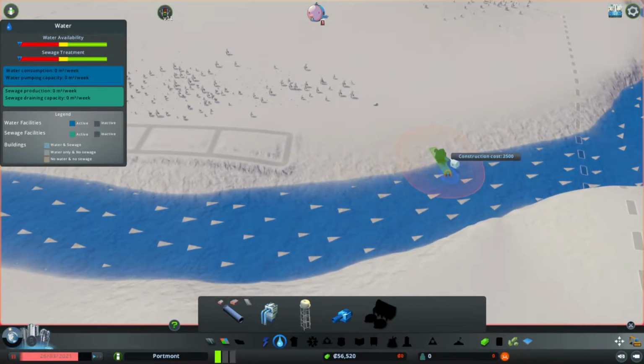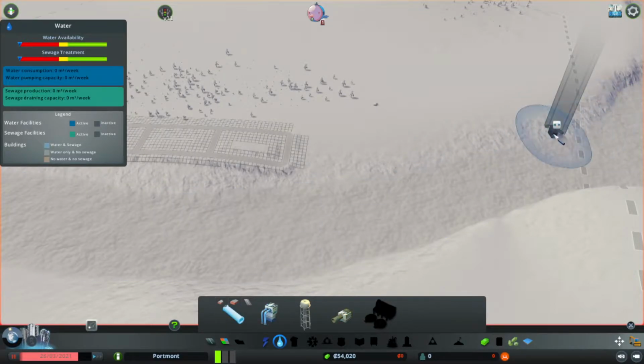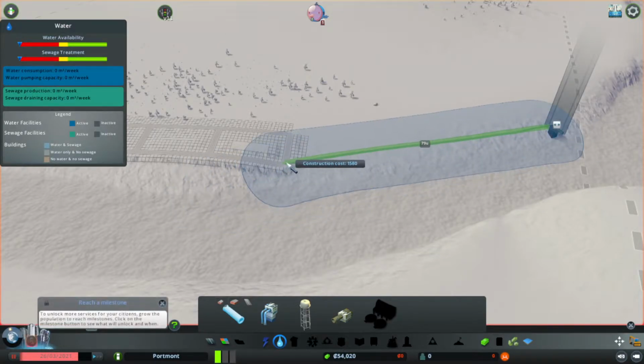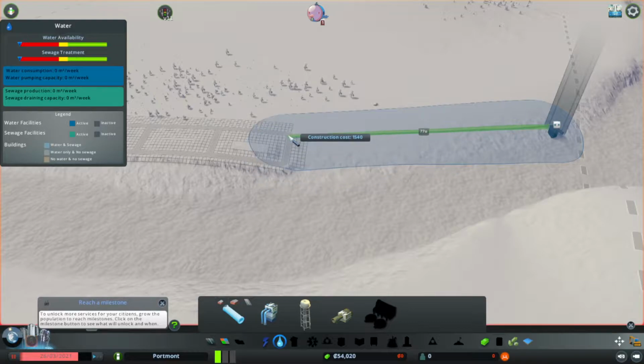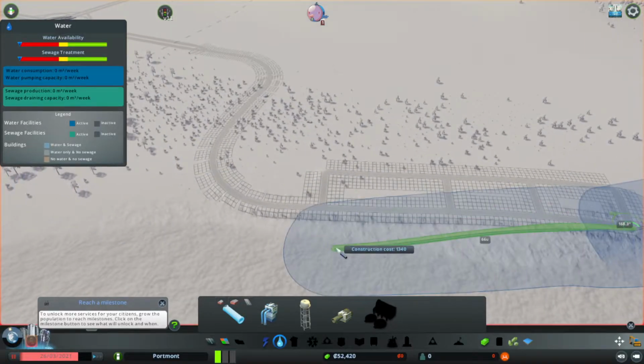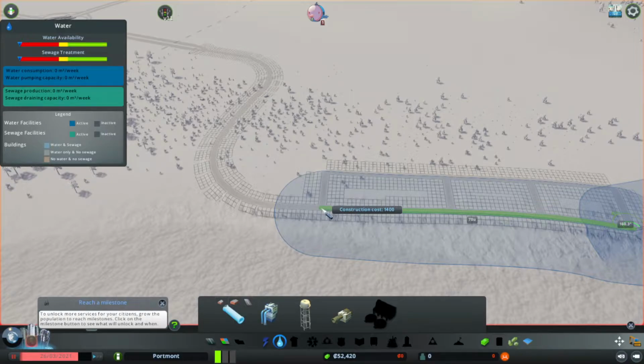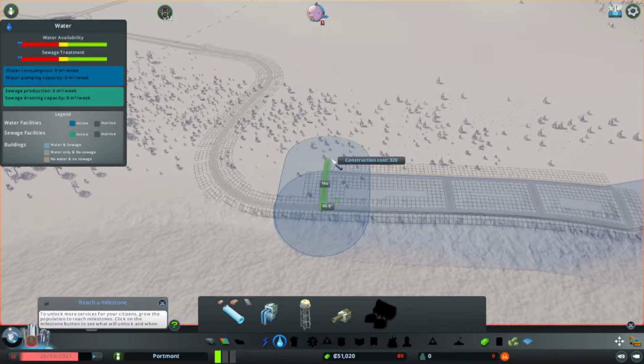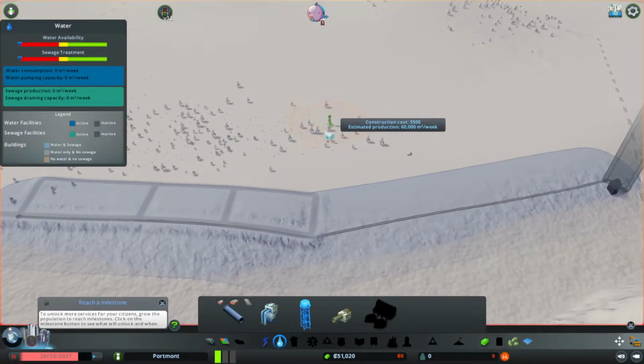So I'm going to chuck this all the way down here as far as I can really go. And then going to connect using roads down to here. I'm going to build it under roads to make it reasonably realistic to life. People like to put their water pipes under roads for good reason. If a water pipe bursts and it's under your house, you might get lost to a sinkhole. Or if they have to come and fix it, they're going to have to literally dig up your house to be able to get to it. But anyway, I've got that there.